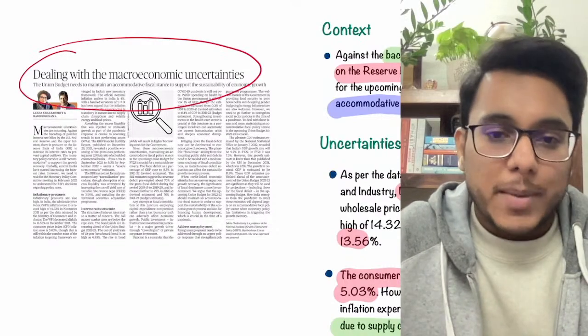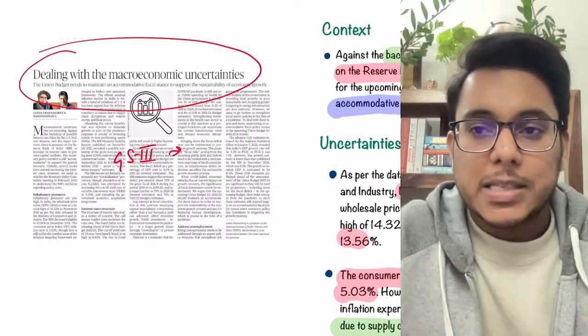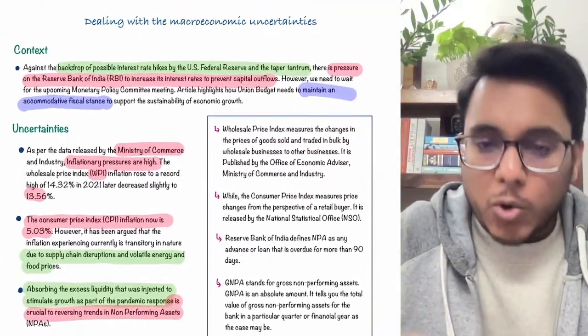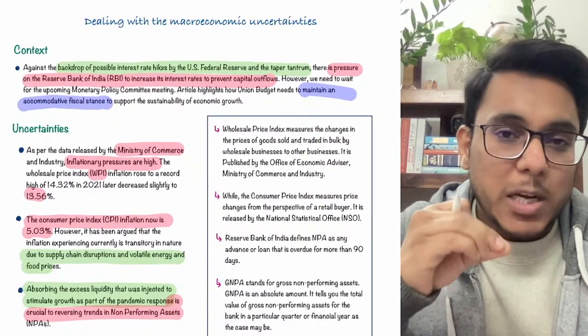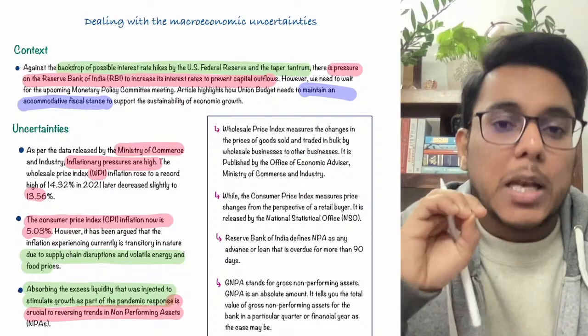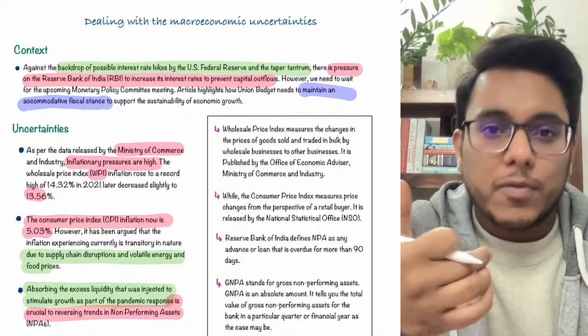Dealing with macroeconomic uncertainties. This article we can see under the light of GS Paper 3, the state of the Indian economy. Now see this particular thing. Before going into this article, guys, I would like to tell you some background basic information which will help you understand this article and some other complex concepts of economy.